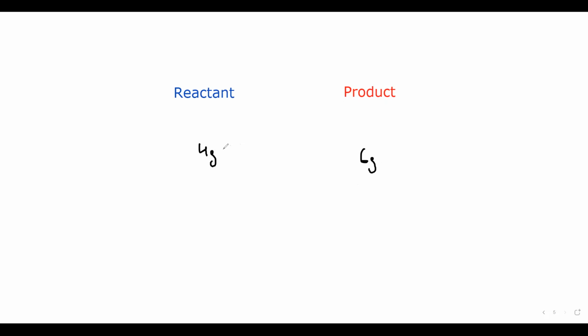Now what happens if, out of the 4 grams, 1 gram of reactant is forming a product, and at the same time 1 gram of product is forming back the reactant? Does anything change?